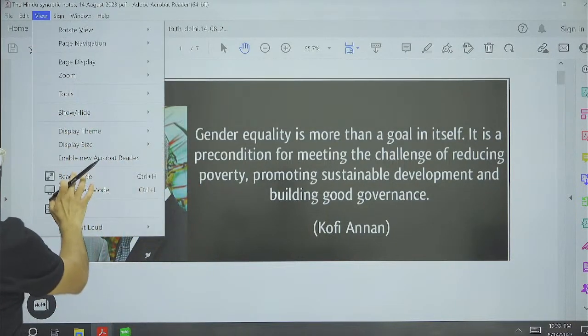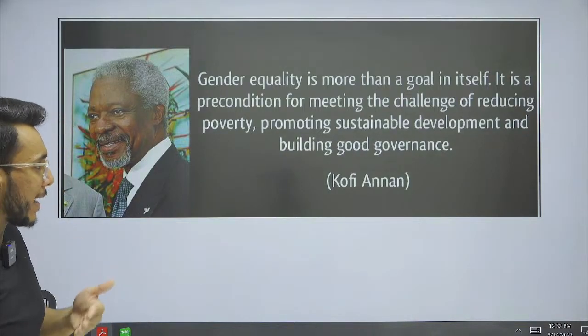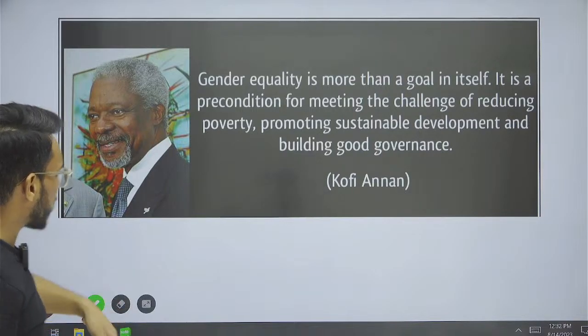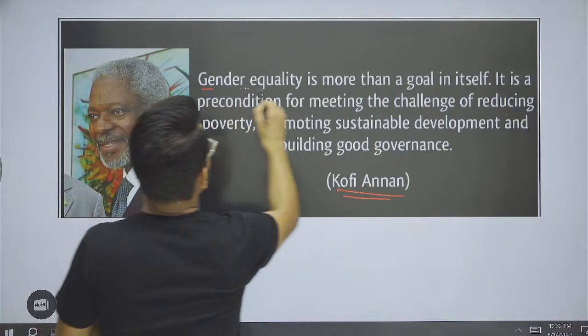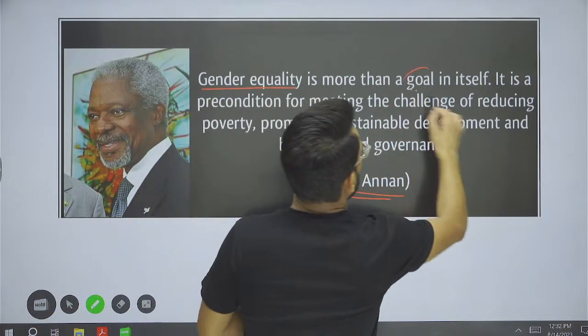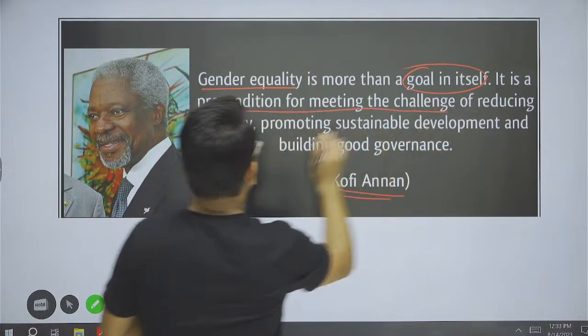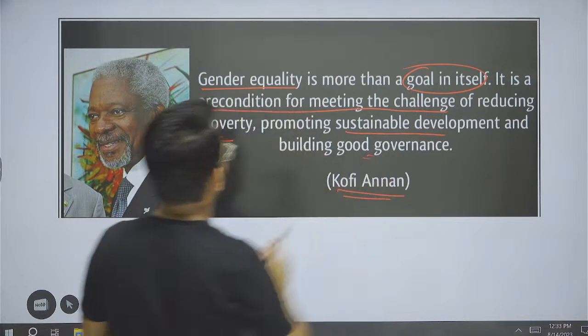Now every class we take a GS quotation, and the idea of this GS quotation is to give you content that you can use in your examination. So today we'll take the quotation from Kofi Annan. Mr. Kofi Annan says that gender equality is more than a goal in itself. It is a precondition for meeting the challenge of reducing poverty, promoting sustainable development, and building good governance.